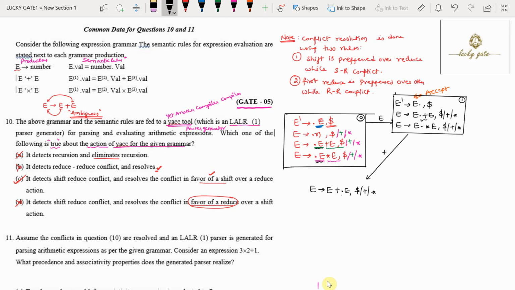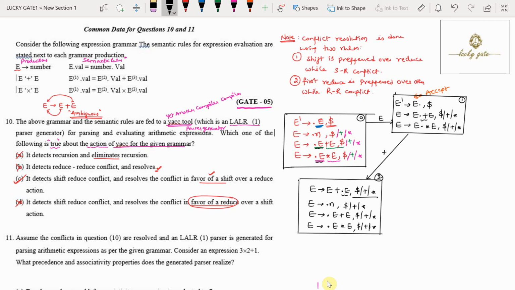Now because dot E is there, we have to add E productions, that is E tends to dot number, E tends to dot E plus E and E tends to dot E star E. For all the three, the lookaheads will be what E follows. What does E follow? Dollar, plus and star. Now this is one item. I am calling it item number 2.